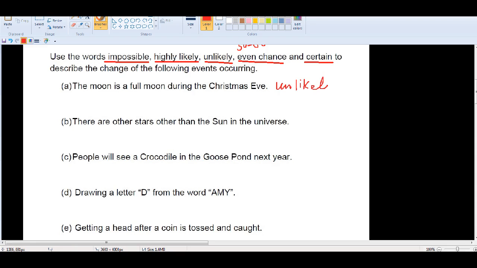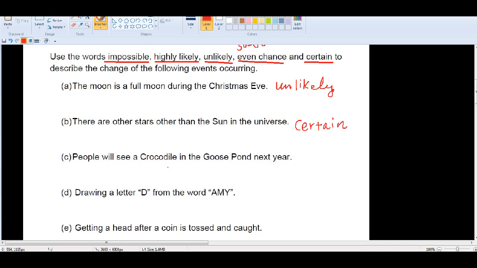Second one: there are other stars other than the sun in the universe. We know that the sun is actually a star in the universe, and there are many other stars in the universe. So for this statement, it must be true. It's certain, it's 100%.